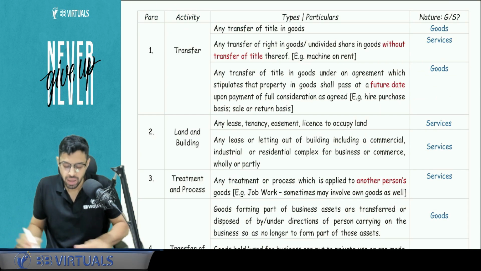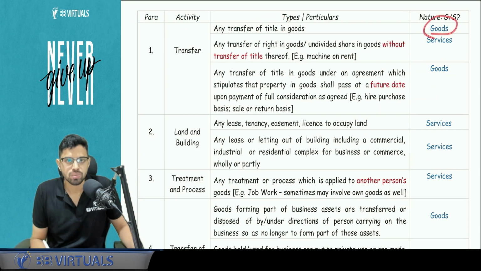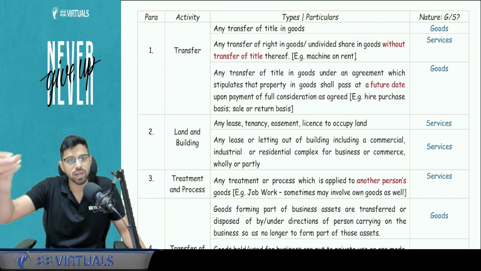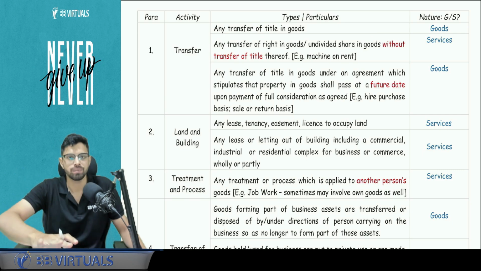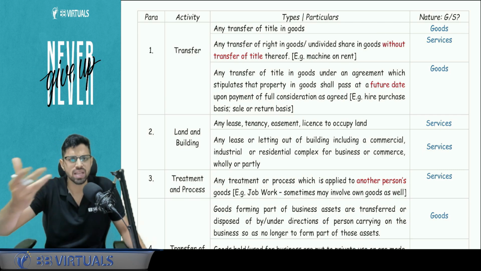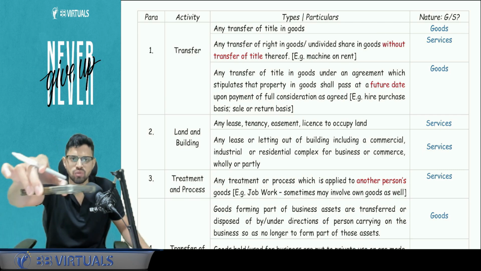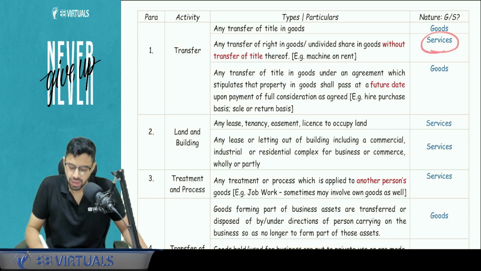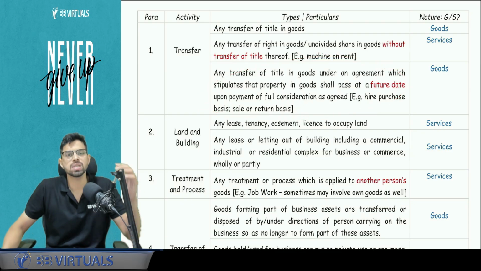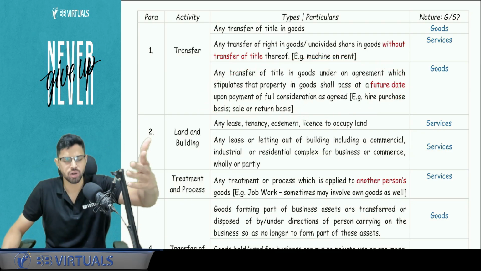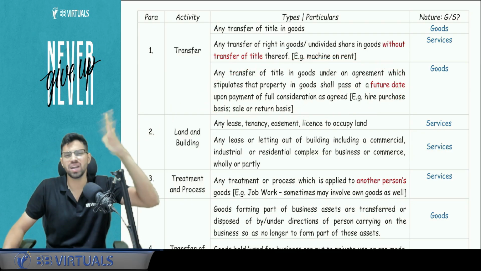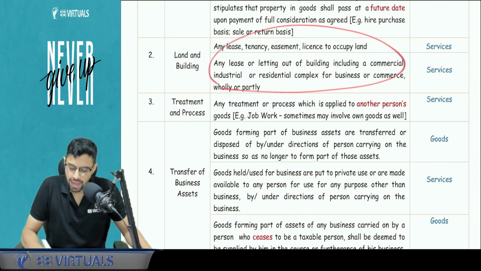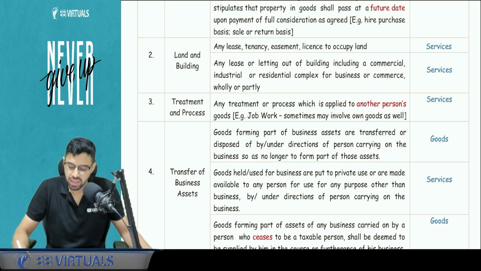Pay attention now. Transfer of title is goods because you are selling something. If you don't sell something but you give some person a right to use it without transfer of title, that means it is giving on rent. Let's say I tell you can use this phone, but I'm not transferring the title. So you are going to use it temporarily. That is a service. Next, hire purchase agreement. Hire purchase means the ownership will be transferred to you, but at a later date. For GST, it does not matter it is a later date or not. It is a goods. Lease, easement, license, renting, everything is services.